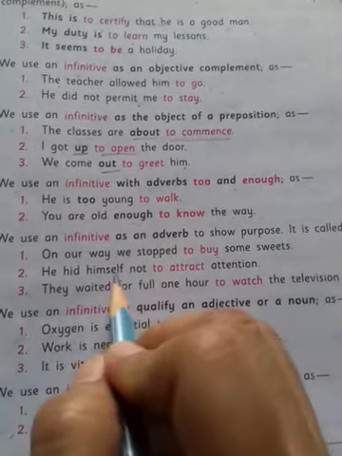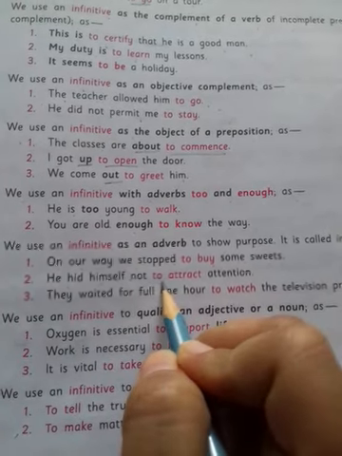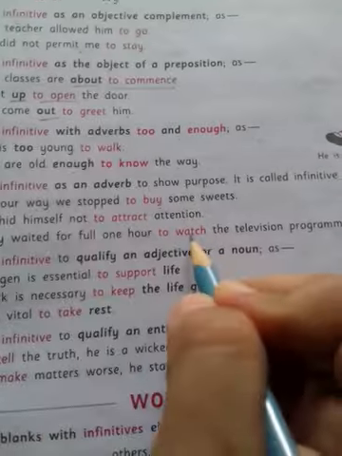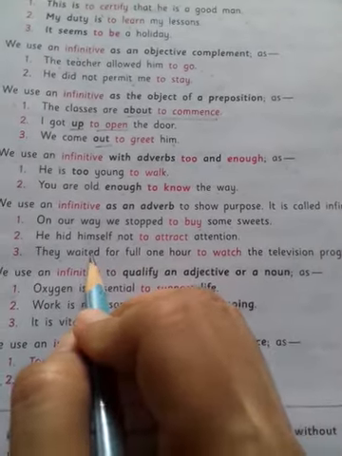He hid himself not to attract attention. Why did he hide himself? Not to attract attention. They waited for a full one hour to watch the television program. What was the purpose of waiting? To watch the television program.